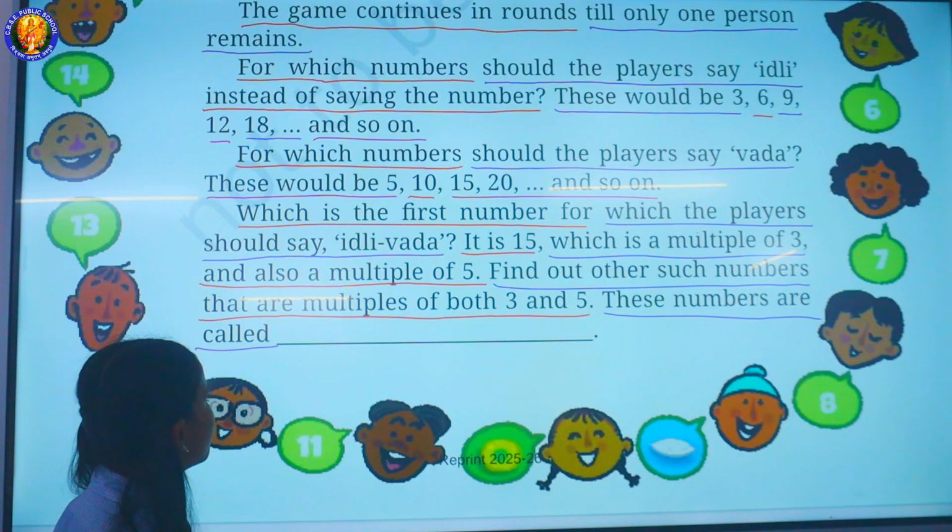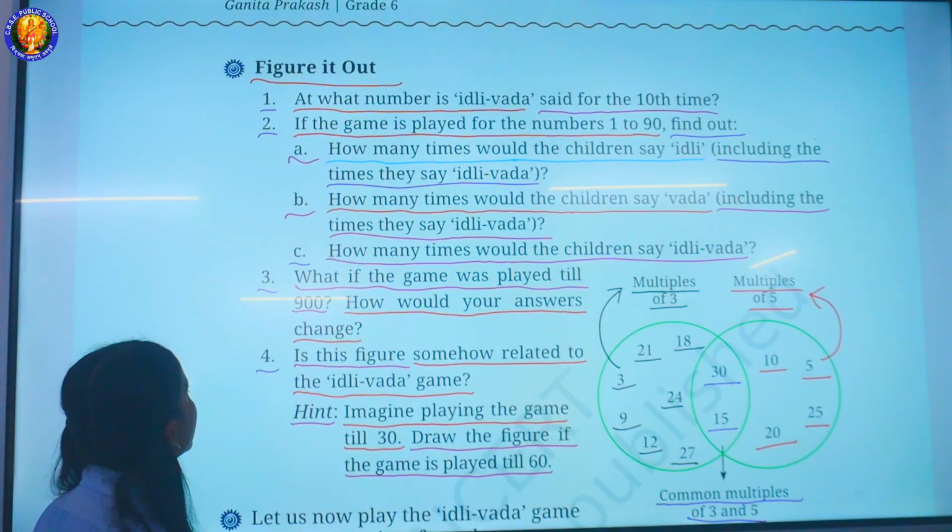Which is a multiple of 3 and also a multiple of 5. Find out other such numbers that are multiples of both 3 and 5. These numbers are called blank. Figure it out.